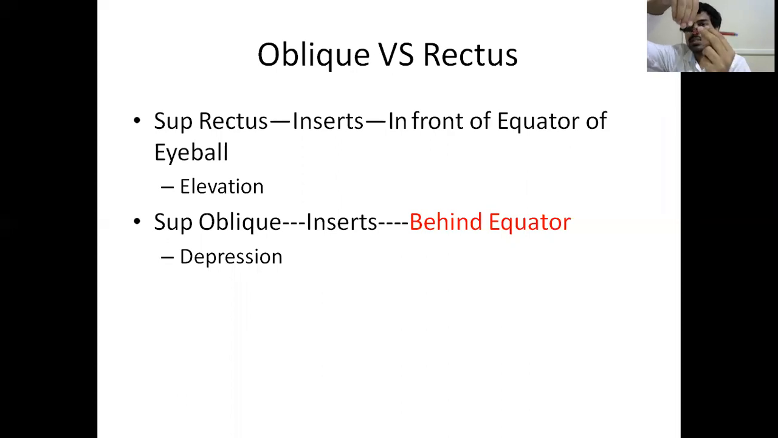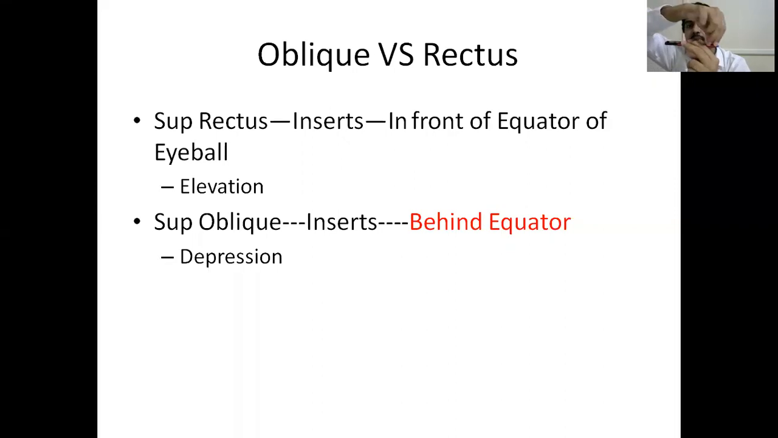So superior rectus is contracting. So what will happen? The eyeball is getting elevated. Suppose you think this is the eyeball and this finger where I'm catching it is the equator. And you imagine this cap of the pen as the cornea part. So the superior rectus muscle inserts in front of the equator. So when the superior rectus muscle contracts, the pen is moving upwards. That means the eyeball is moving upwards.